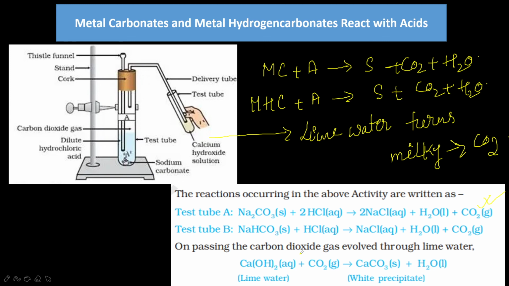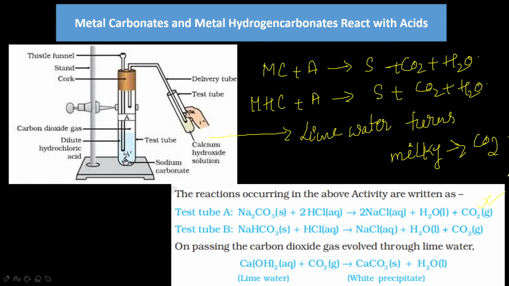We observe that brisk effervescence of gas is produced during this reaction. When we pass this gas through lime water, it will turn milky due to the presence of carbon dioxide gas, forming a white precipitate of calcium carbonate.